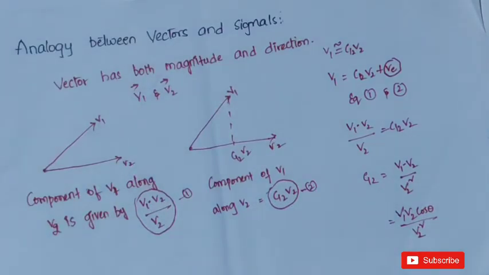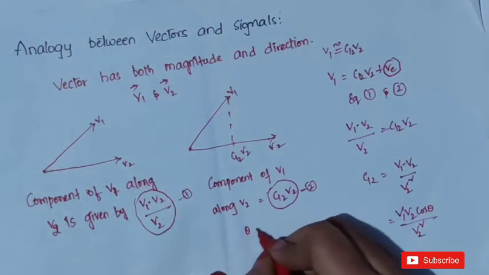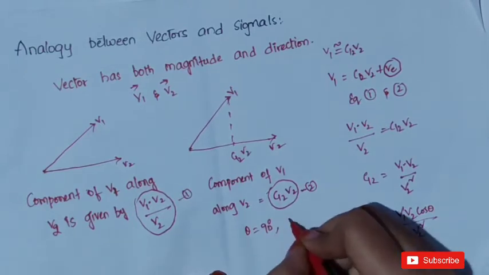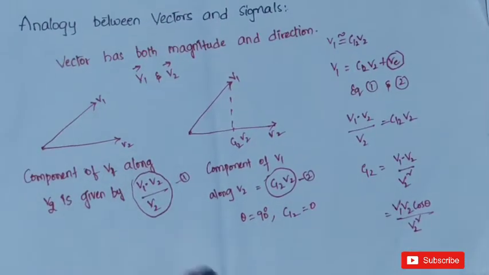If cos theta value is equal to 0, then c12 is equal to 0. When will the value of cos theta be 0? If theta is equal to 90 degrees, then c12 is equal to 0. What if theta is equal to 90 degrees?